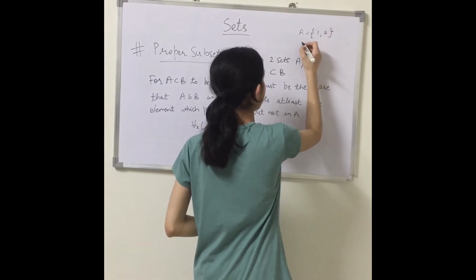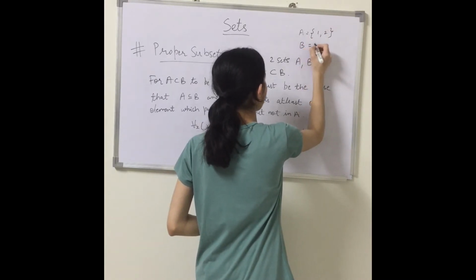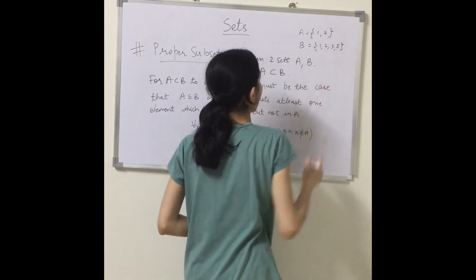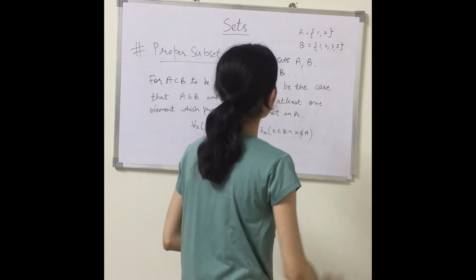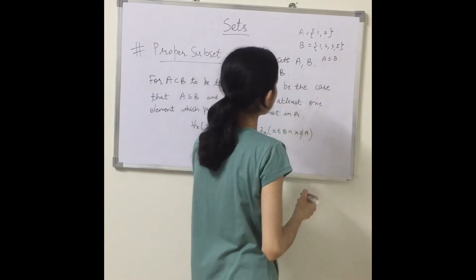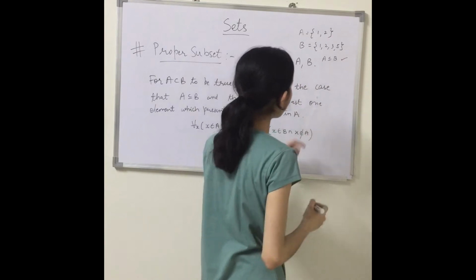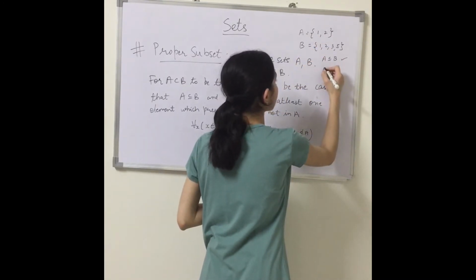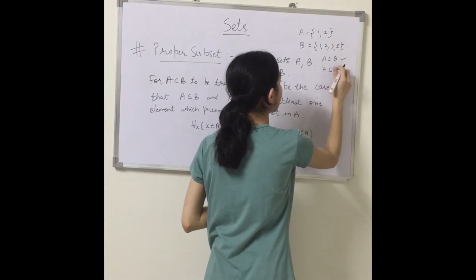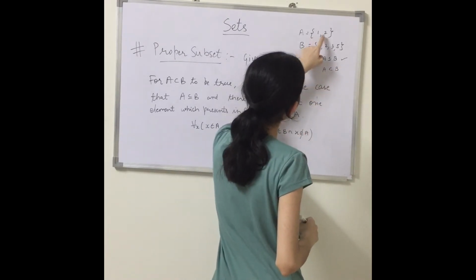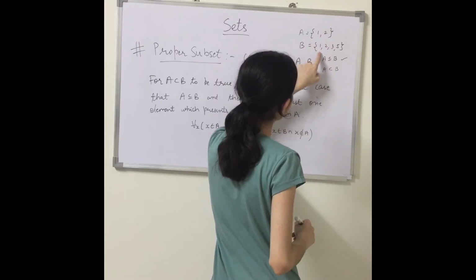Suppose I have two elements in set A and four elements in set B. So can we say that A is a subset of B? Yes, we can say. Why? Because both 1 and 2 are present in B. Can we also say that A is a proper subset of B? It means 1 and 2 both are present in B.